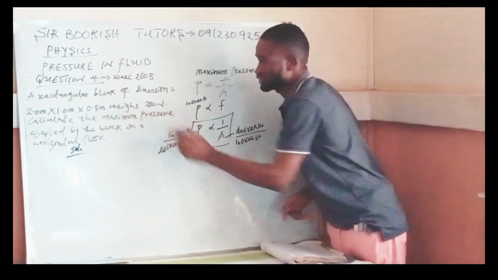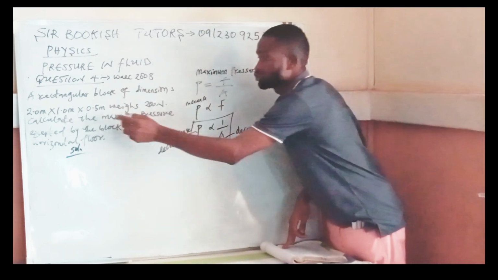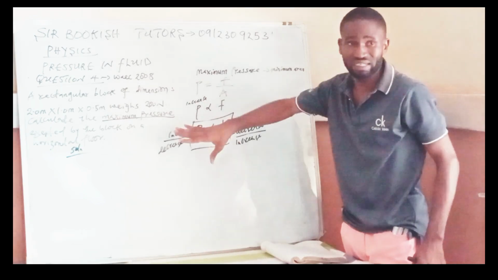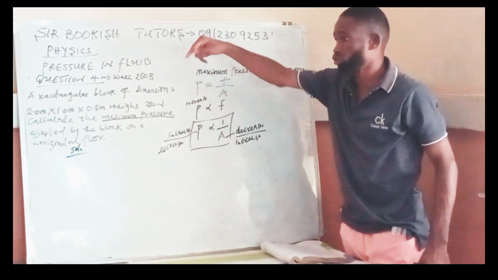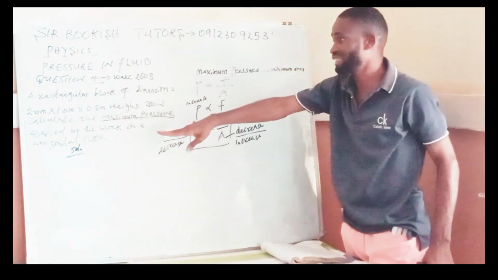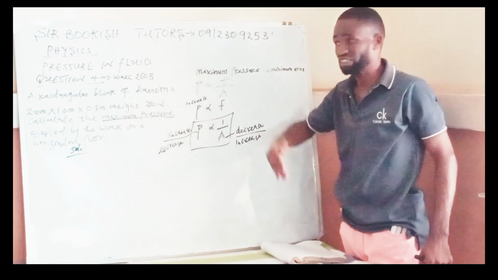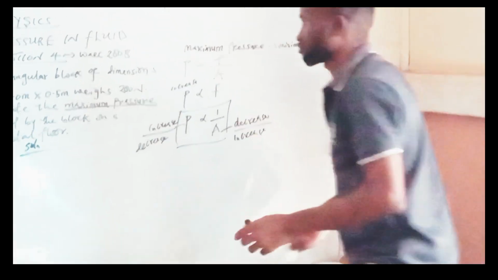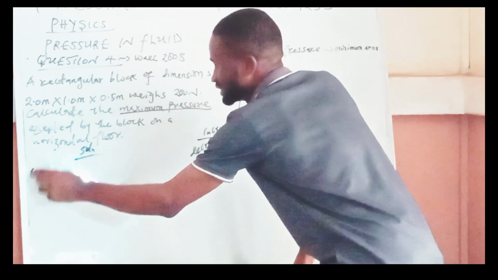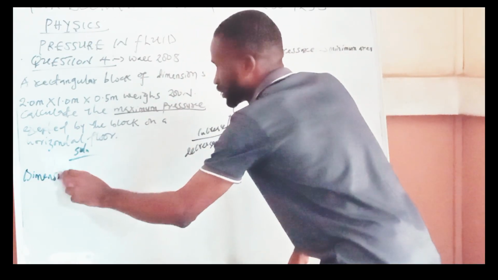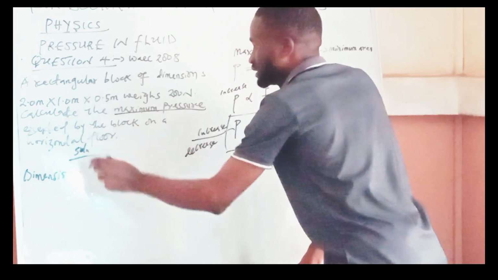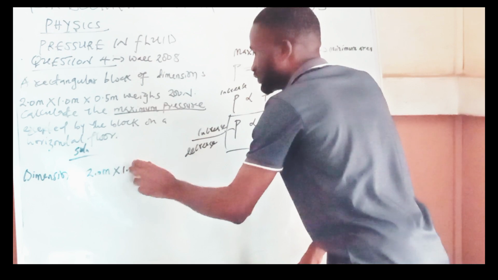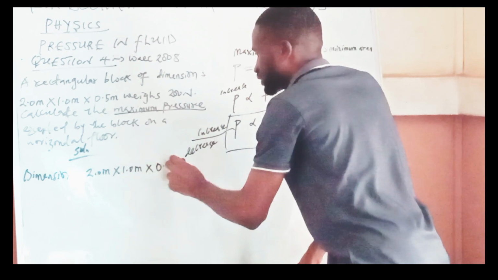Now you can see they didn't just tell us to find the area, they say we should find the maximum pressure. So if we are going to find our maximum pressure, we are going to consider the area. The area of the rectangular block must be minimum. Having said that, I will now say the dimensions. Of course, they give us the dimensions. They say it is 2.0 meter by 1.0 meter by 0.5 meter.